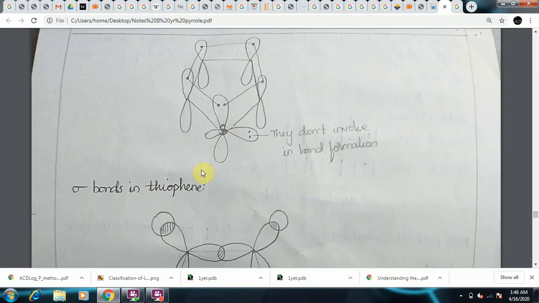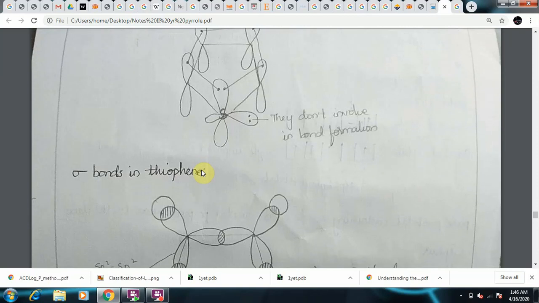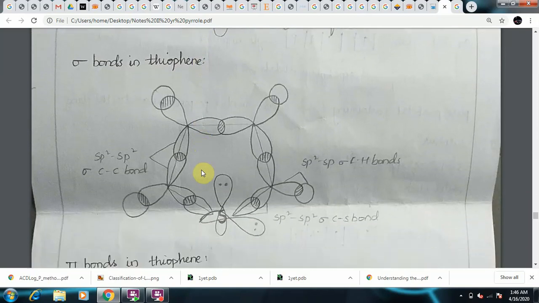so they cannot involve themselves in resonance. And coming to the sigma bonds in thiophene, as you can clearly see, these are carbon-carbon single bonds, sp2-sp2 carbon-carbon sigma bonds, and these are sp2-s carbon-hydrogen sigma bonds.